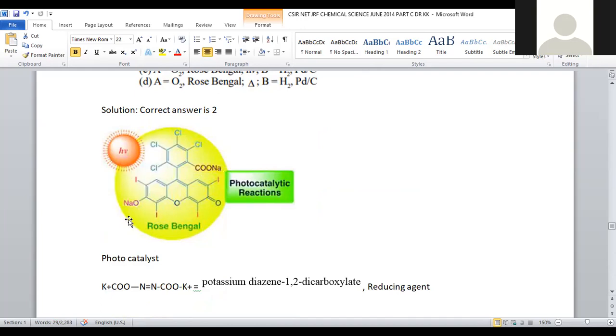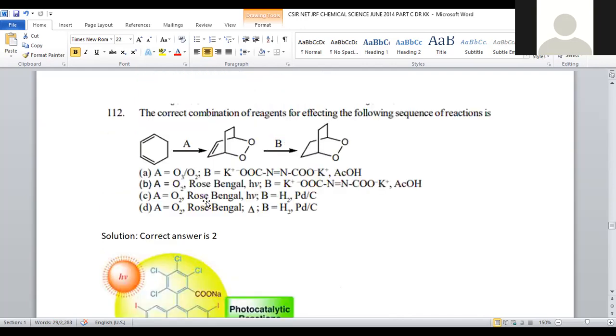How many? 1, 2, 3, 4 tetraiodo units are present within the molecule. So it is the system used to facilitate photocatalytic reactions. Under light, it becomes a sensitizer used to facilitate the reactions under light irradiation conditions. So that is the catalyst we are adding. So oxygen with rose bengal is the term which can be employed at option number A.